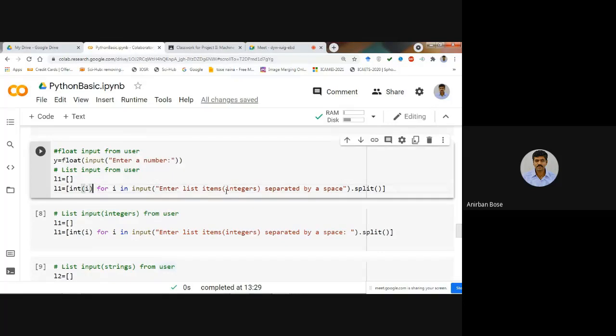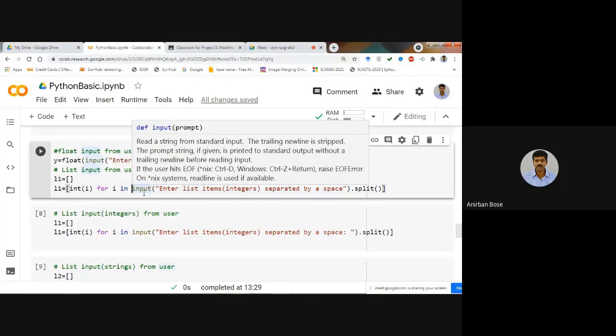So you give an instruction such that people can understand how many values have to be given. You have given this kind of instruction, enter list items, those should be integers but separated by a space. You can also write separated by comma, but I have written separated by space. Then this input is going to take the string that you are entering as a text. Suppose you have entered 3, 4, 5 with a space, then it will take this as a string, 3 space 4 space 5. So that is a string.